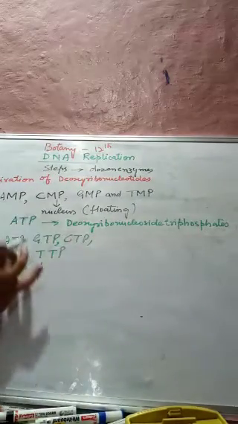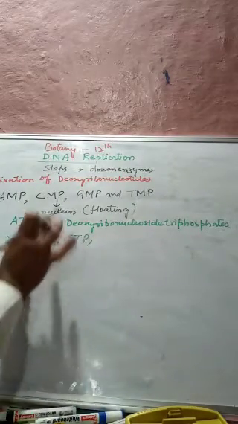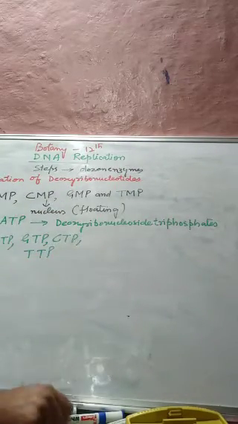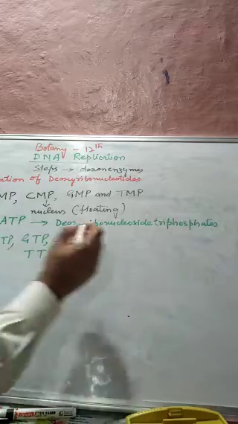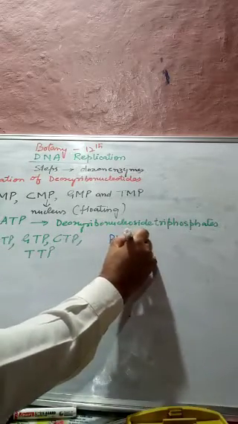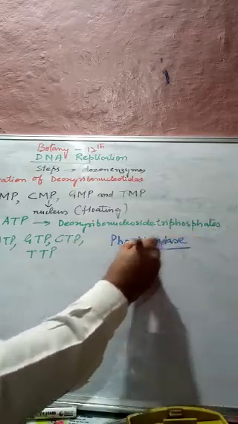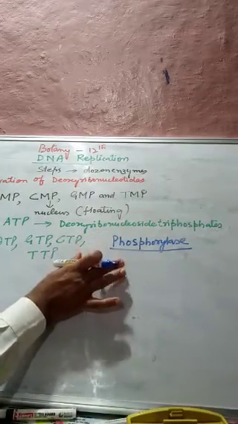And the enzyme required in this step, that enzyme is called phosphorylase.